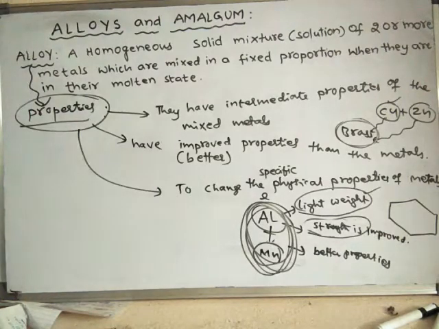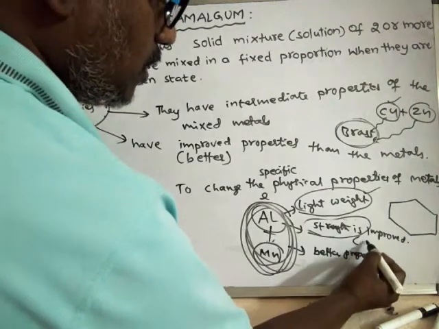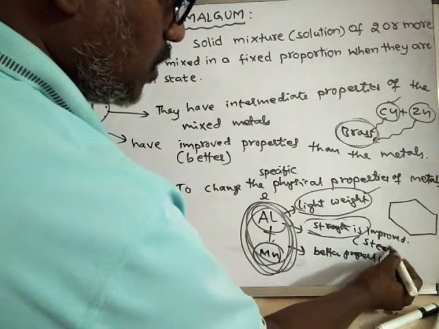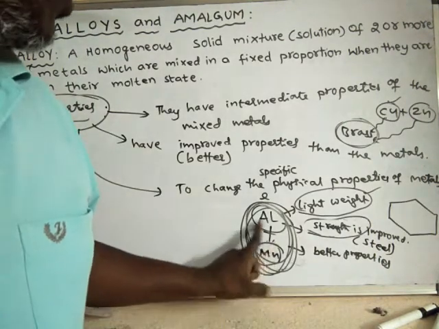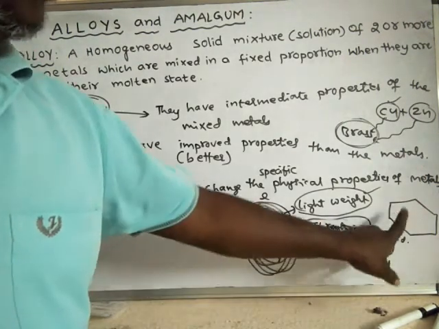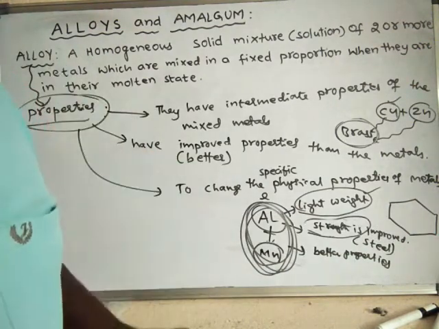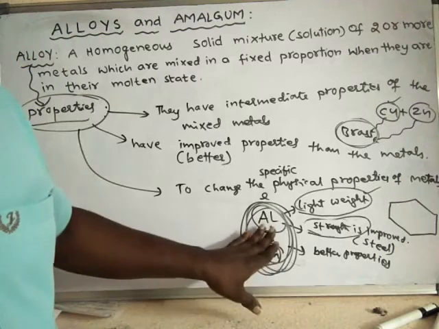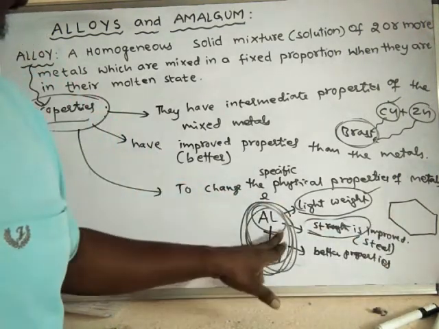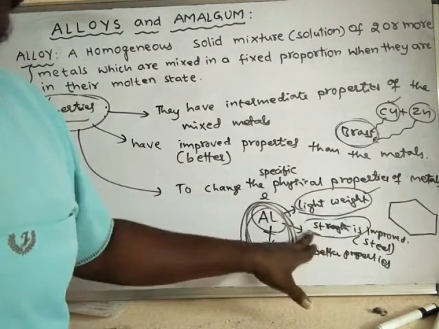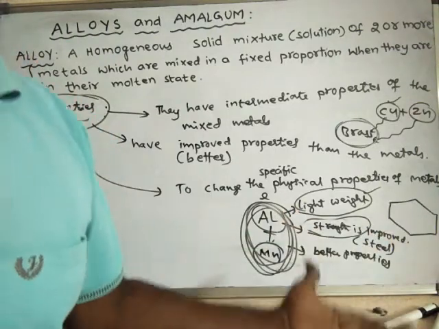That means it becomes stronger. It becomes as strong as steel. Okay, as strong as steel. So now this can be used to make aircrafts. Okay, material of aircrafts. Now if this material is used, as it is light in weight and it is also stronger, it can withstand heavy weights, hence it does not break.